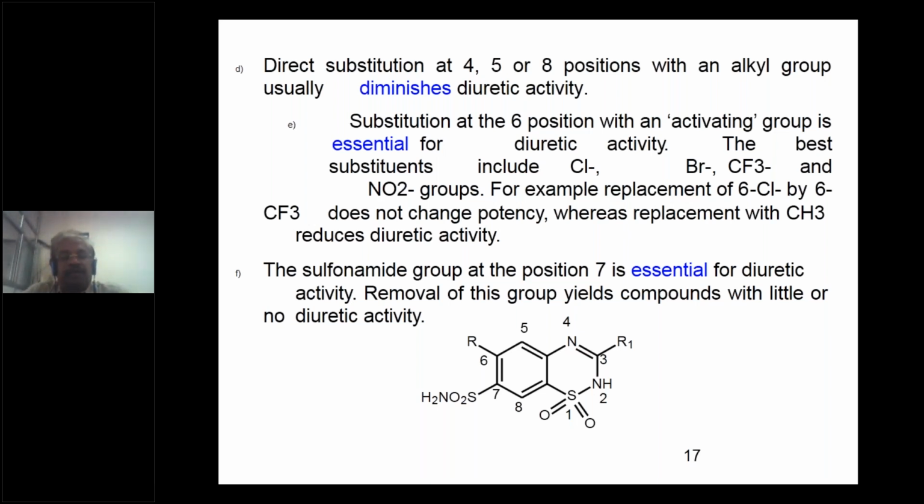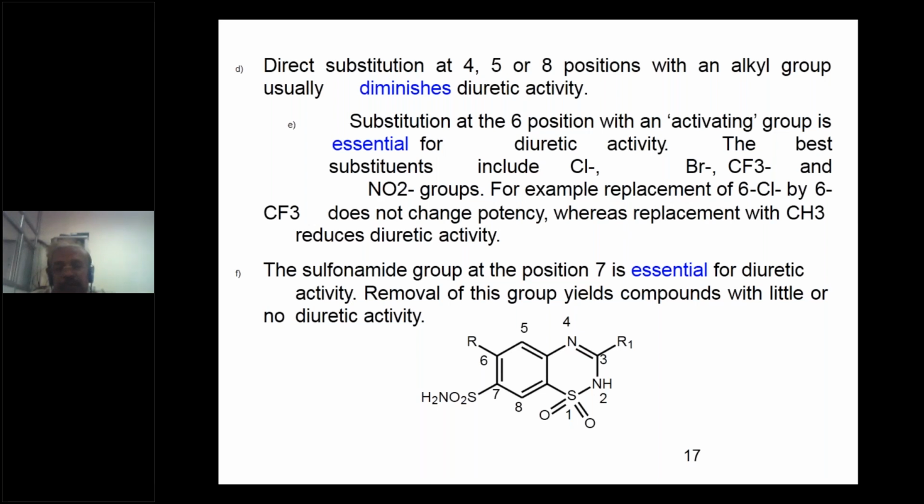It is essential for the activity, like chlorine, bromine, or trifluoromethyl, and even nitro group. If you substitute any of these atoms at the 6th position, it is essential for the activity. If you are not substituting these activating groups, then the compound will become inactive. Suppose if you replace this chlorine by trifluoromethyl, no improvement, it will be as it is. But if any of these activating groups like chlorine, trifluoromethyl, nitro or bromine is replaced with methyl, ethyl or alkyl, there will be a decrease in the diuretic activity.